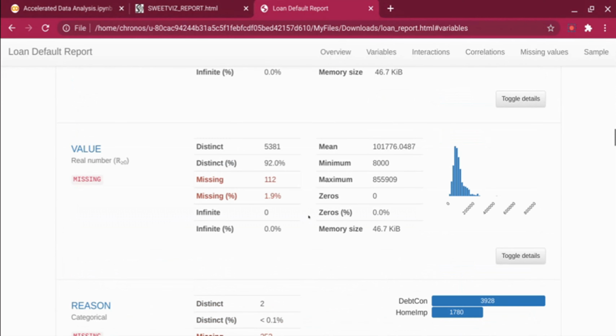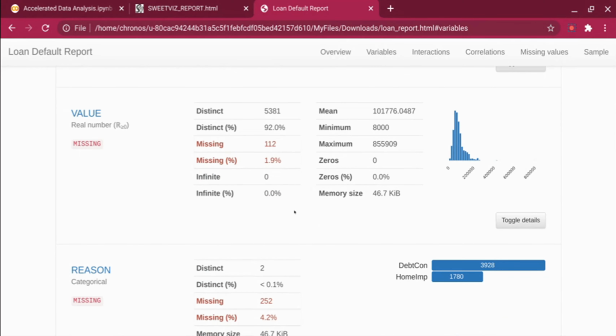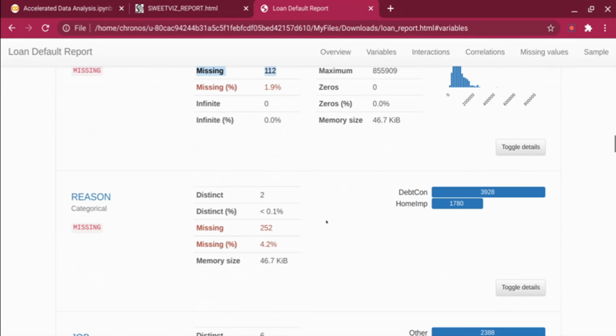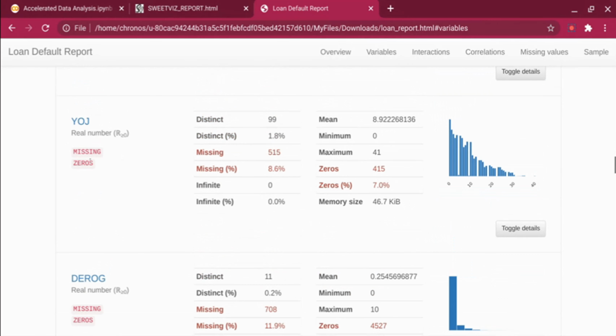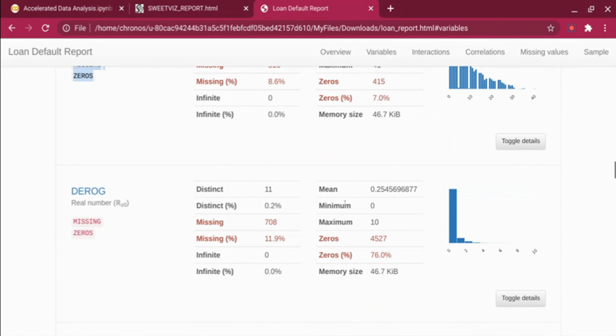Similarly for other columns, it's going to give you all the information. If there are a lot of missing values, it's going to highlight them in red. Again, if you come down, there will be zero. Here there are both missing and zero values, right? So it gives us all this information.